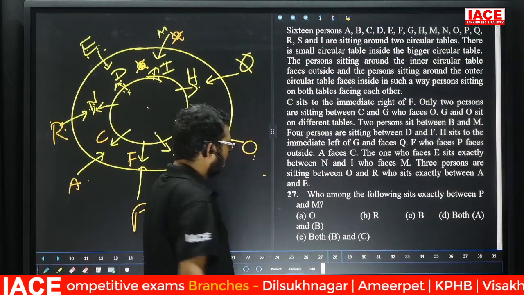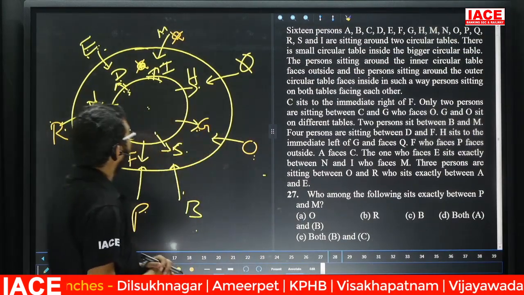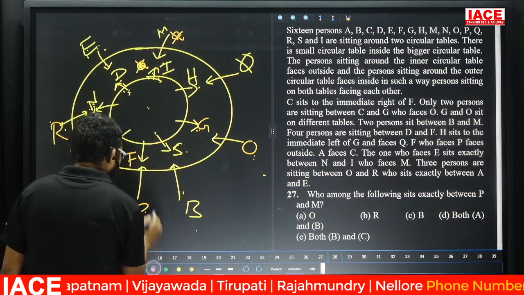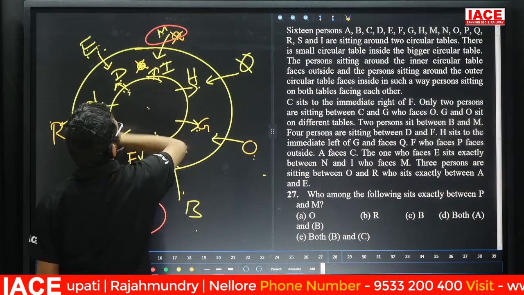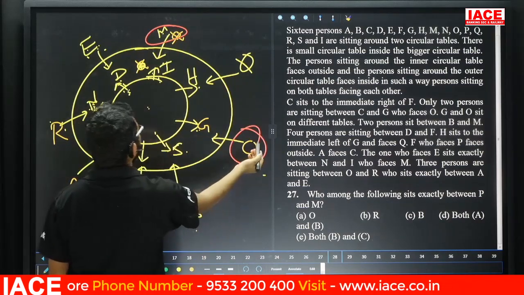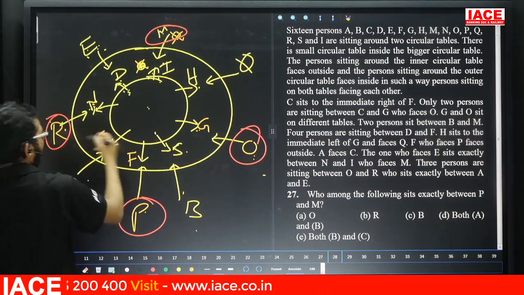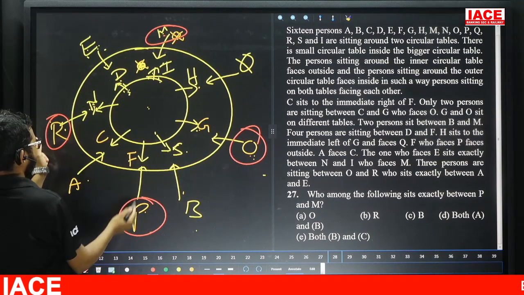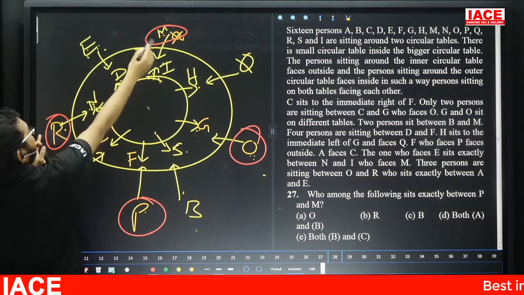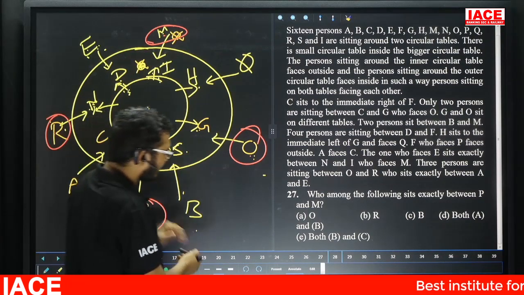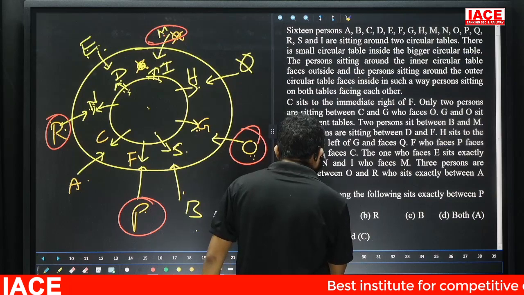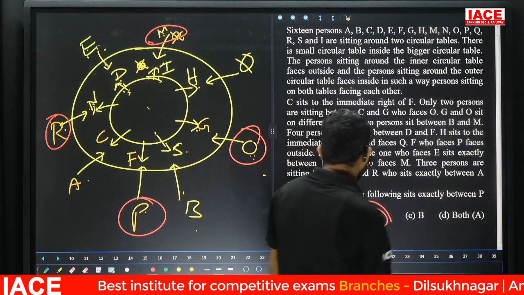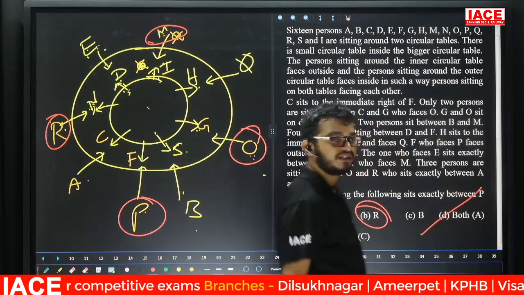Question number 27. Who among the following sits exactly between P and M? Exactly between P and M. Suppose we go clockwise from P to M, here is O. On this other side, here is R. In this case, O is exactly between P and M, and on the other side R is exactly between P and M. So the answer is O and R, both A and B. So question number 27, option D.